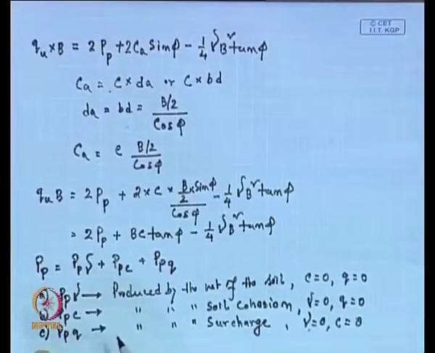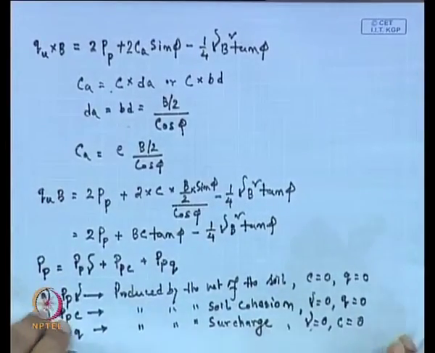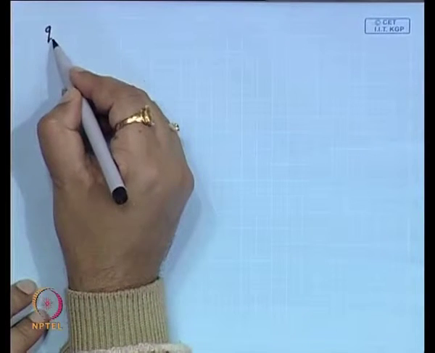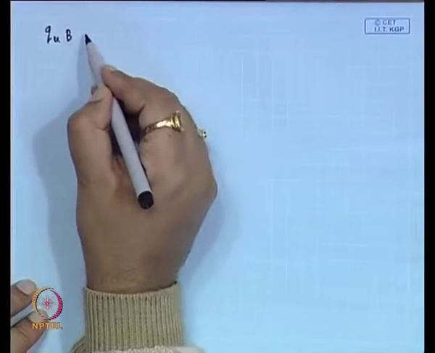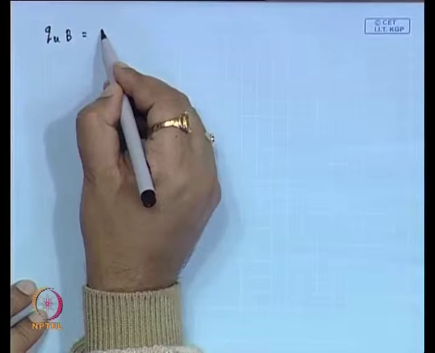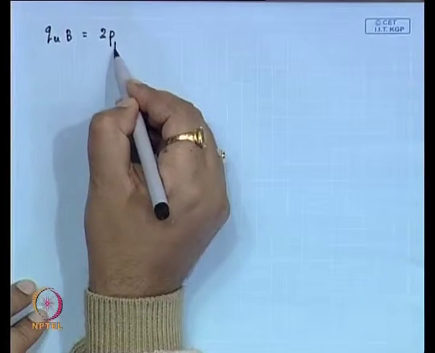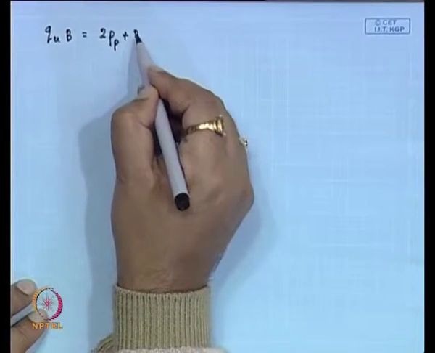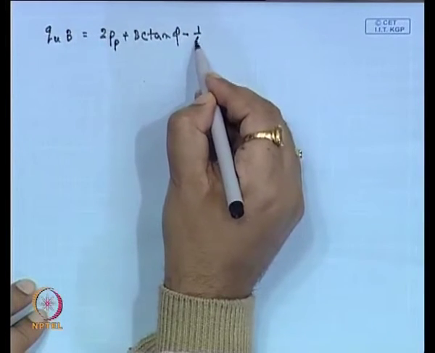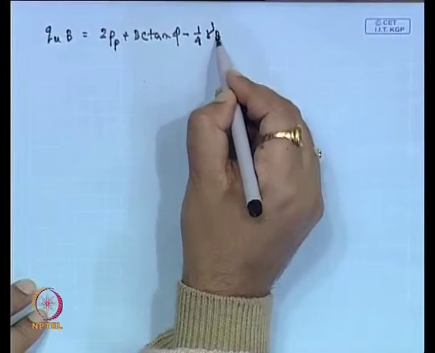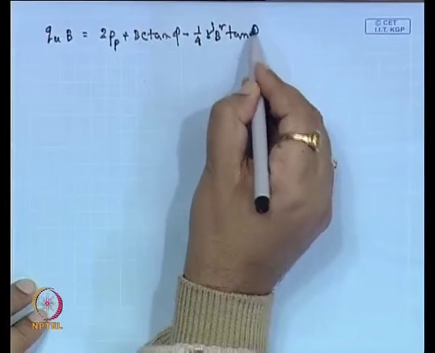Now, if we put this value in the final expression, our expression was Q u b is equal to 2 P p plus B c into tan phi minus 1 by 4 gamma B square into tan phi.